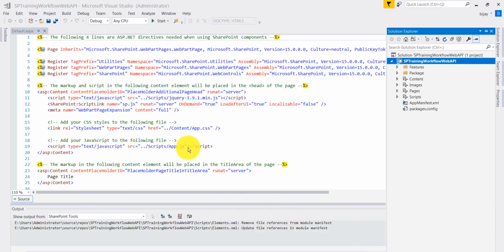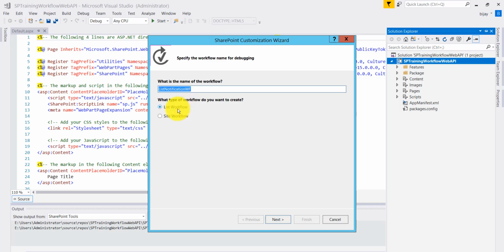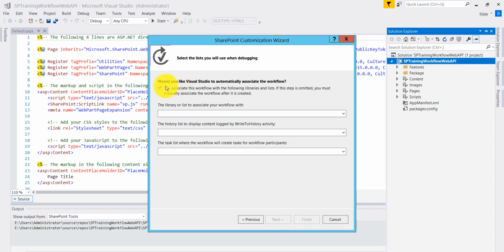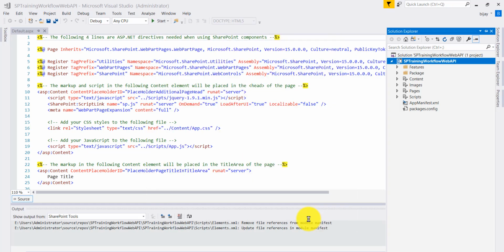Click on add. Next it will show us what type of workflow we want to create. Let's say it's a list workflow. Then click on next and you just uncheck this option. Previously in our examples we usually checked this option, and whatever list is available in the app web, you can attach the workflow. But here we will not attach to the app web, we will attach to the host web. Now just uncheck it and then click on finish.